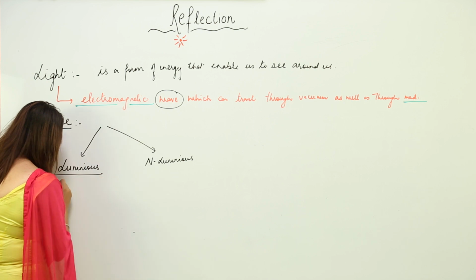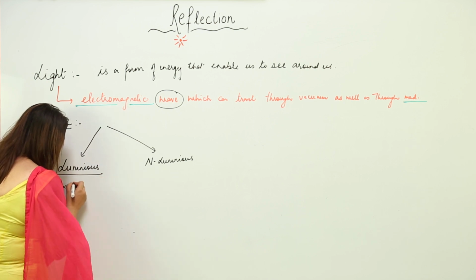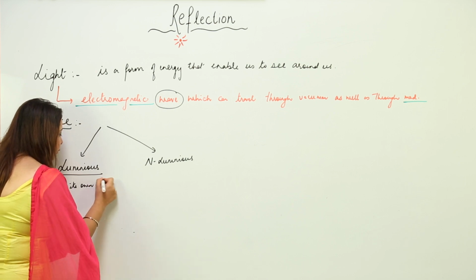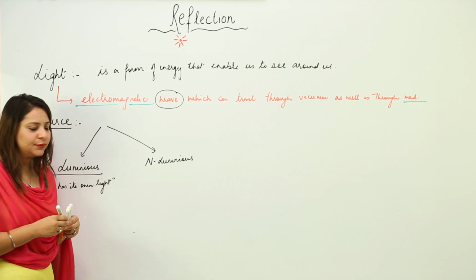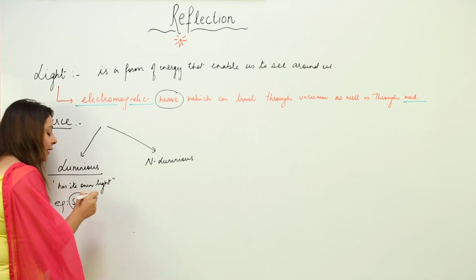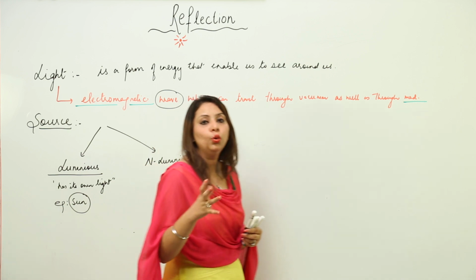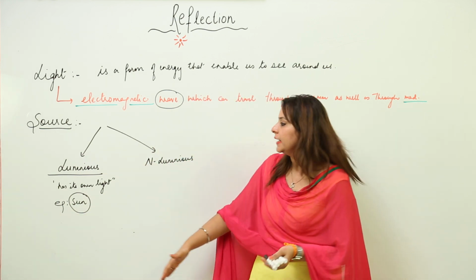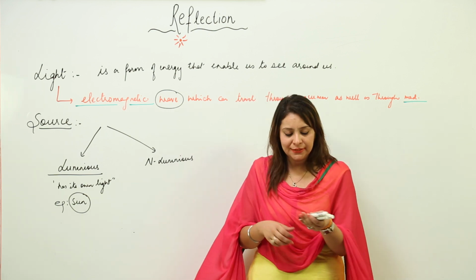Luminous ones are those which have their own light. So do you have any example? Yes, we do. The sun. As you can see, the sun emits its own light. Because it has its own light, we regard the sun as a luminous object.